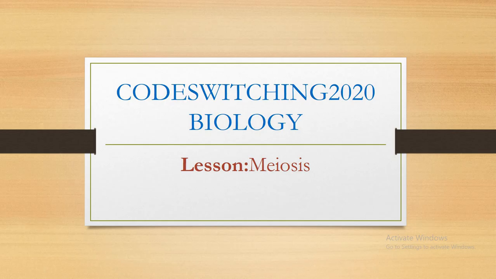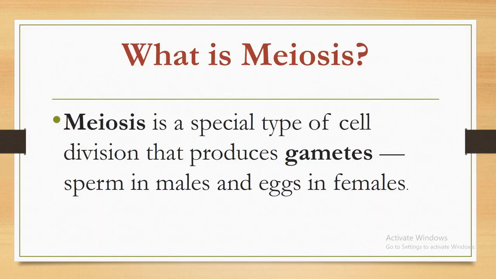Today we continue with our biology lesson looking at meiosis. What is meiosis? Meiosis is a special type of cell division that produces gametes, sperm in males and eggs in females.